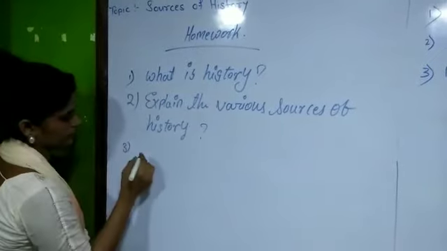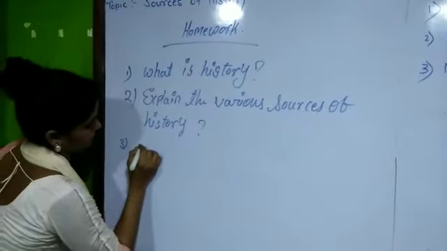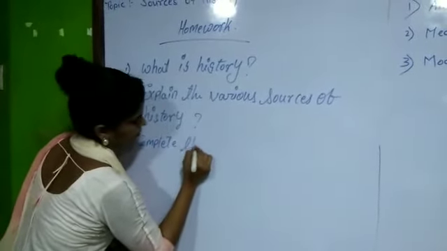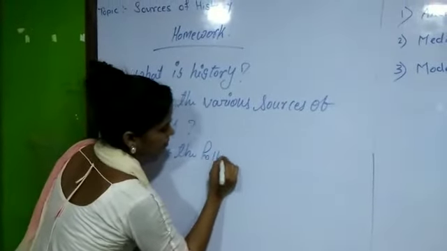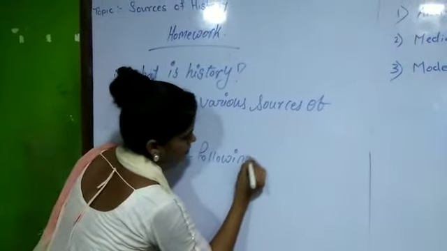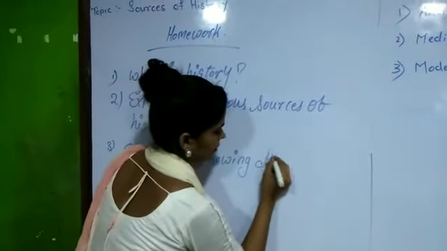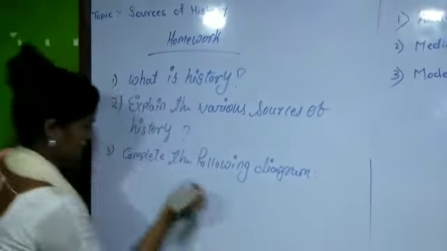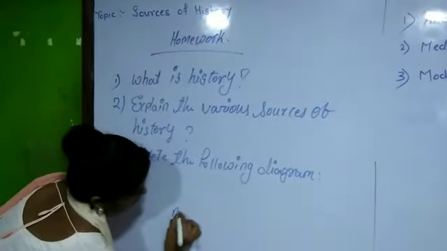Third, complete the following diagram. Material sources.